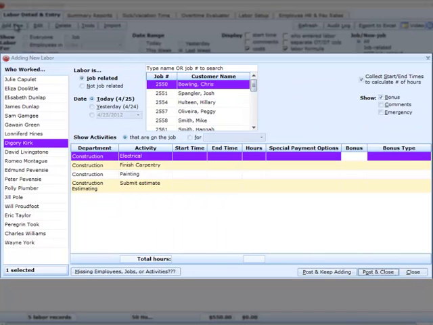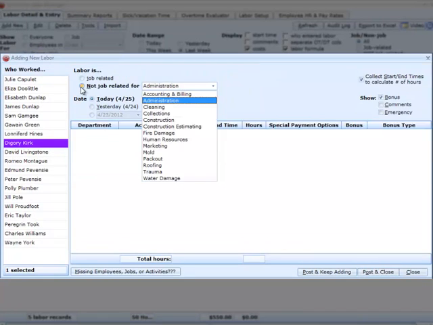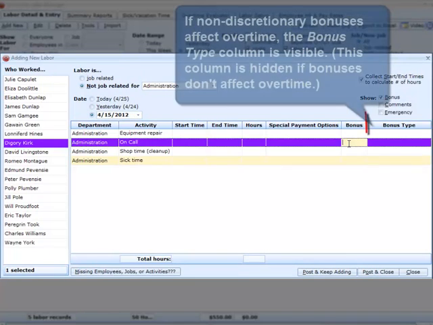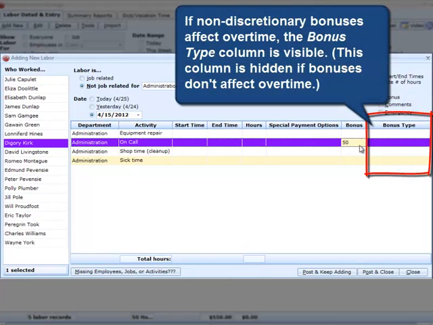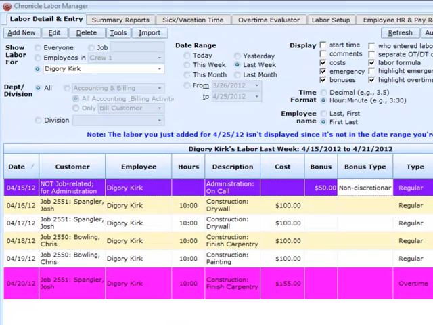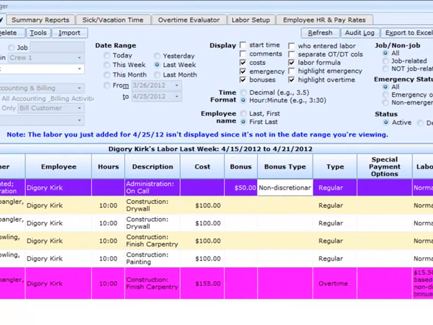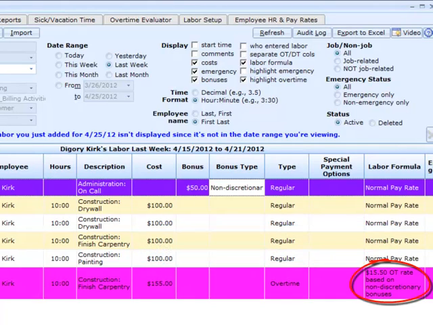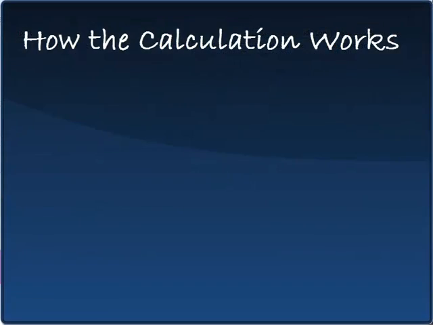However, if we add a non-discretionary bonus to this employee, if you indicate that there's a bonus and that checkbox is checked, then the bonus type column appears where you can indicate that the bonus is discretionary or non-discretionary. If we put in a non-discretionary bonus, you'll notice that Chronicle has adjusted the overtime rate, and you'll notice that the labor formula tells you that that overtime rate has been adjusted based on non-discretionary bonuses. In case you're interested, here's how the calculation works.